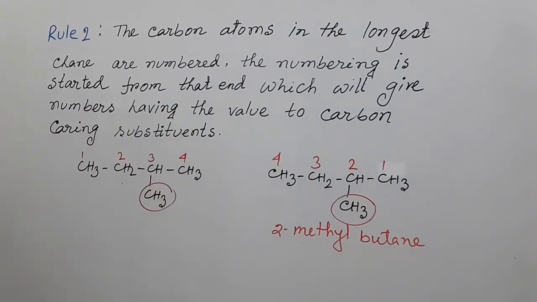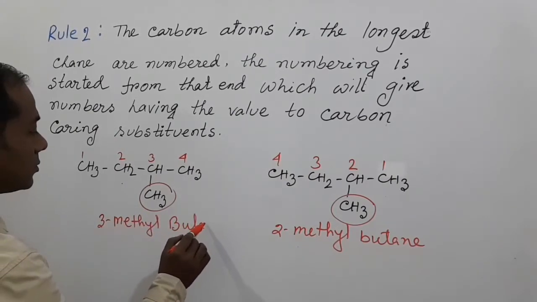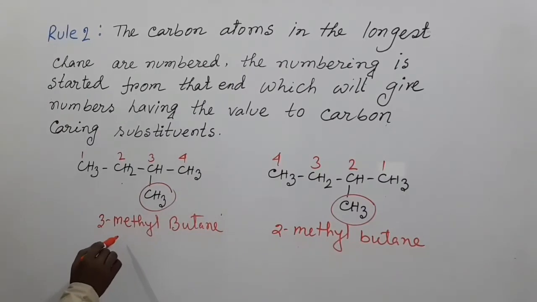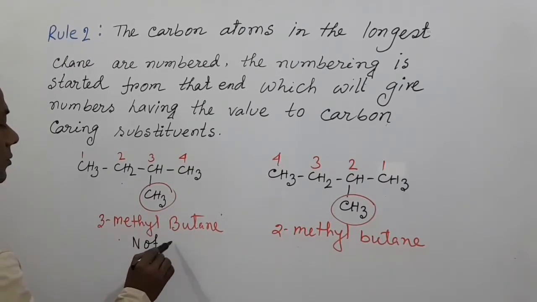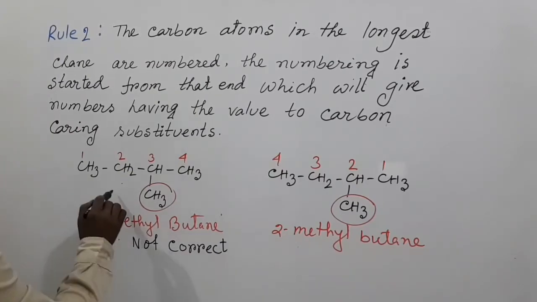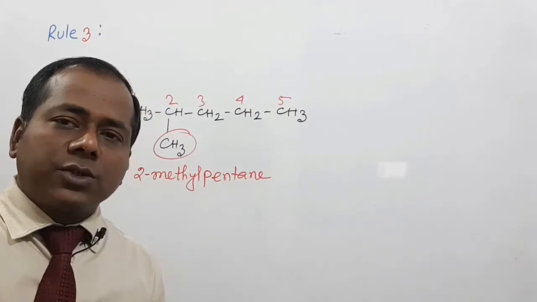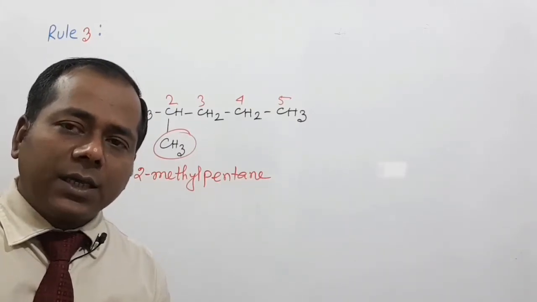And if we name this compound, this is 3-methyl butane, and this is not correct. My dear students, rule number 3 is identify the